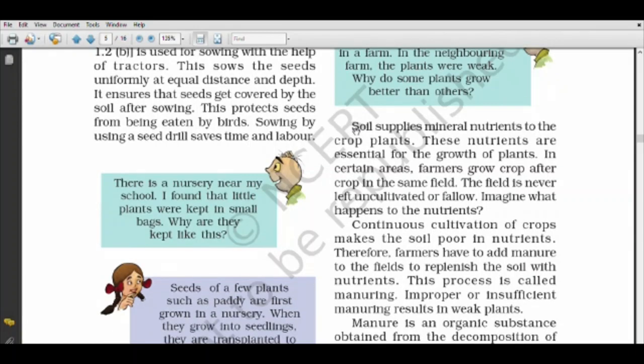Now, if proper fertilizers are not there, then there will be insufficient manuring, and the plants will be weak.